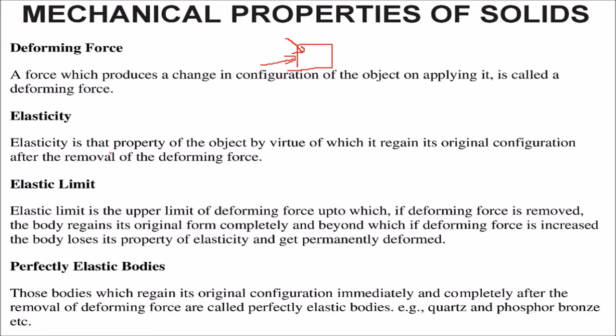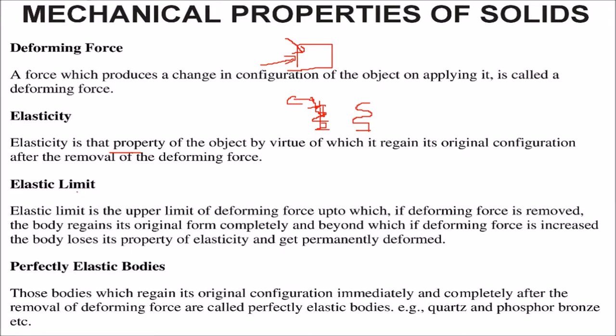What is elasticity? It's a property, a characteristic of an object by virtue of which it regains its original configuration after the removal of the deforming force. That means, say, if there is a spring and you press it down with some force, once you remove the force, it will regain its original configuration. So this property is known as elasticity.